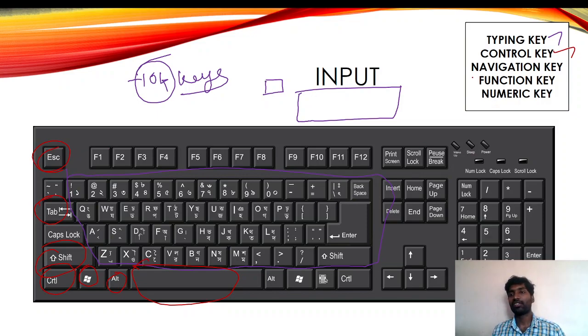After that, navigation keys. So these are the navigation keys, the arrows. Okay, these are the navigation keys, and here also you can see navigation. When we press the number lock, we can use these keys for navigation also. After that, function keys. So these all are the function keys. And numeric keys, this is the numeric keys. Okay, these are the types of keys available in a keyboard.